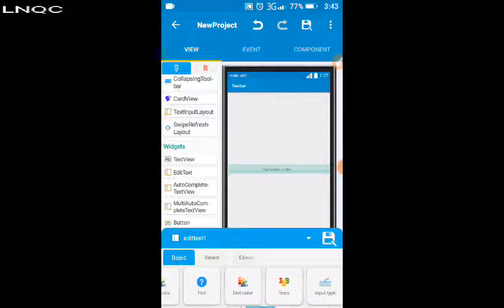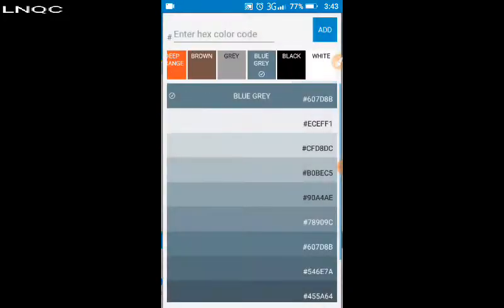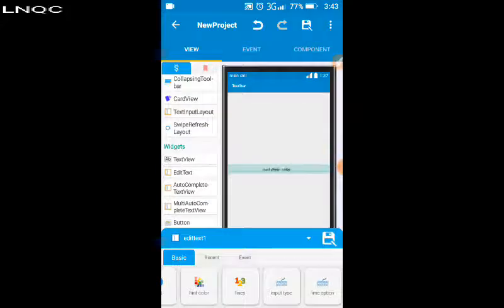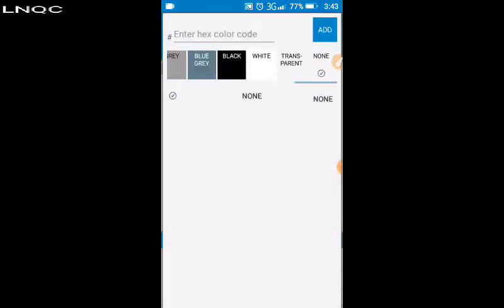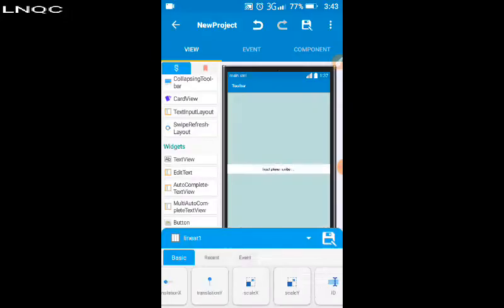Hint color. Okay. Black. Background color. White.